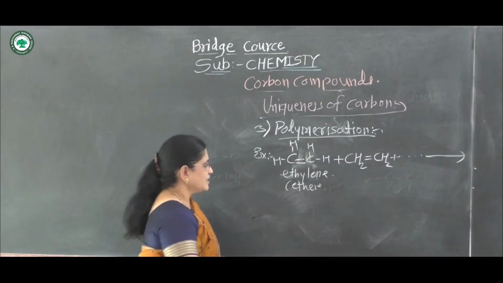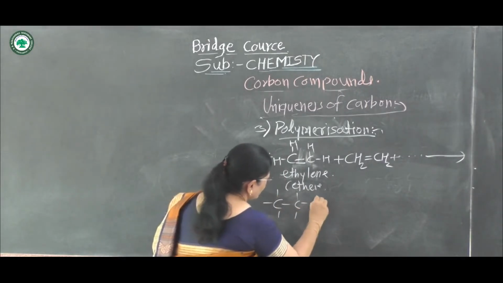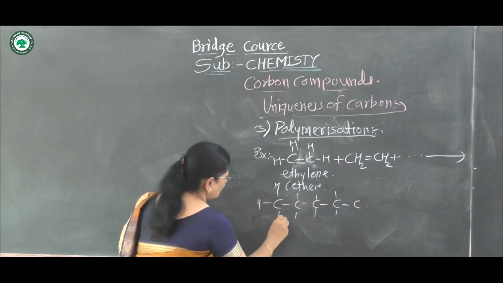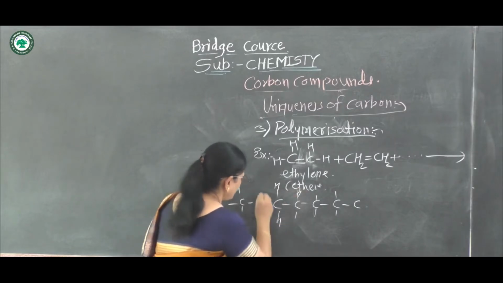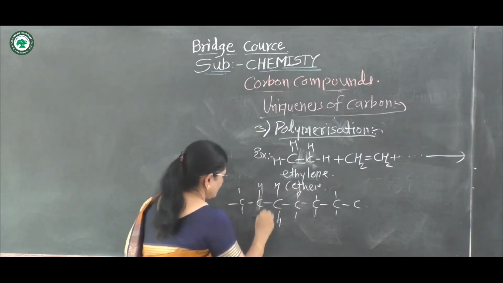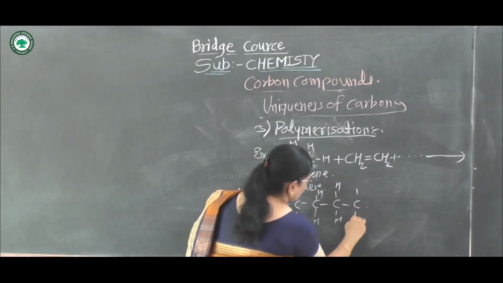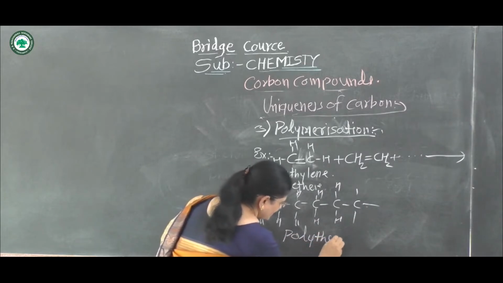Then it forms a long chain of ethylene. In this way, it is called polythene.